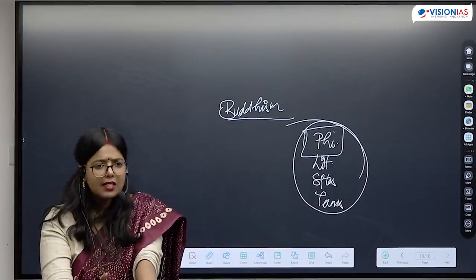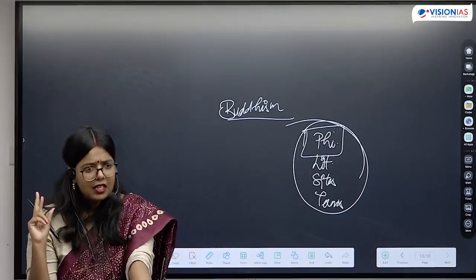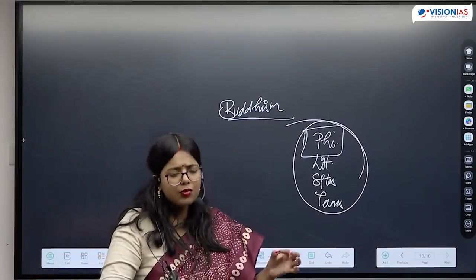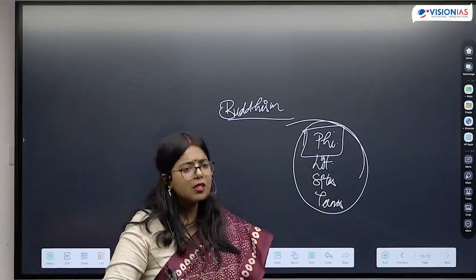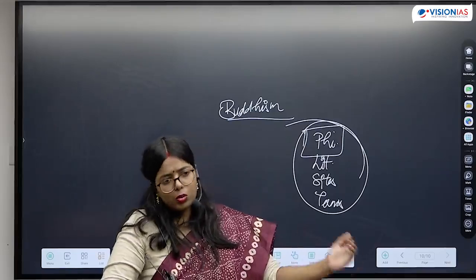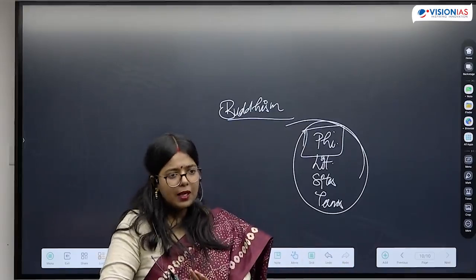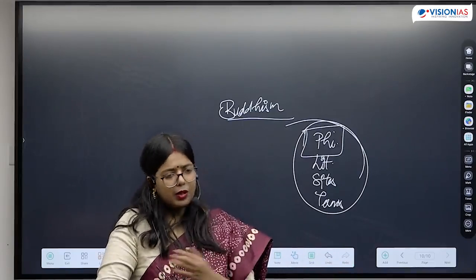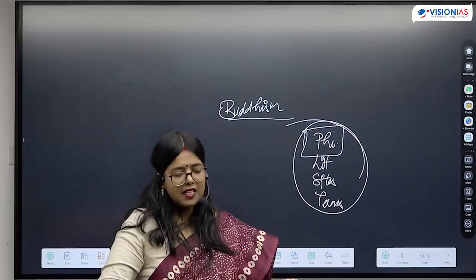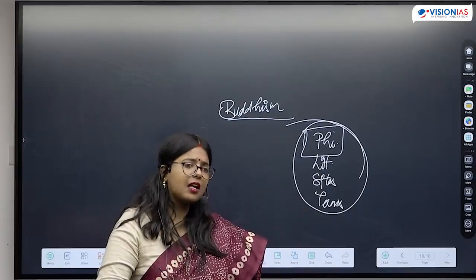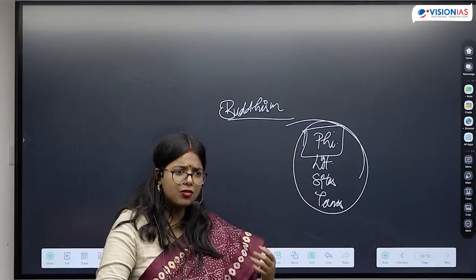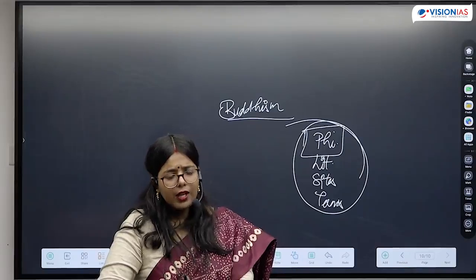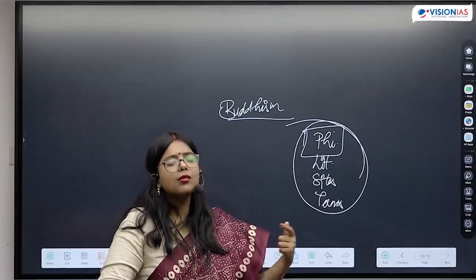Some of the texts we have already discussed when we were discussing ancient India. For example, we talked about Nagasen, we talked about Nagarjun, we talked about Ashwaghosh. These are Buddhist writers. Those are also the things that you need to keep in mind. We kept talking about some sites as well. When we talked about Satvahans, we talked about the sites of Karla, Bhaja, Amravati, Nagarjun Konda, Kanheri. These are Buddhist sites.